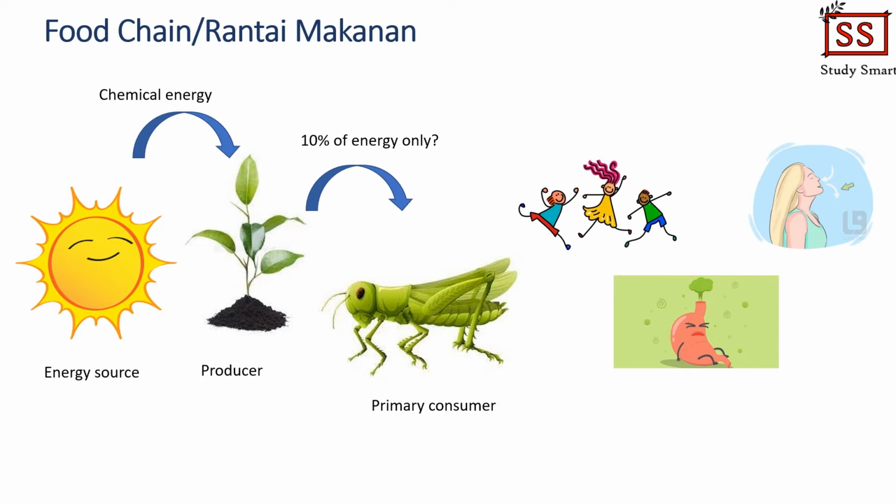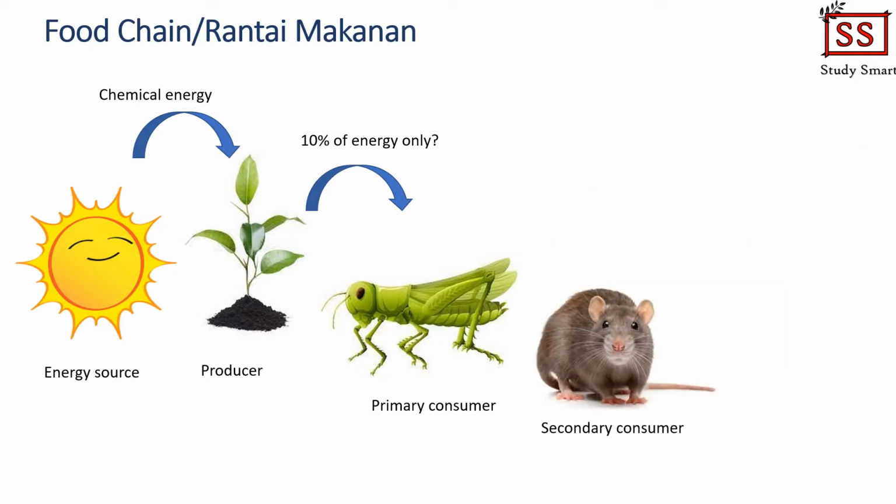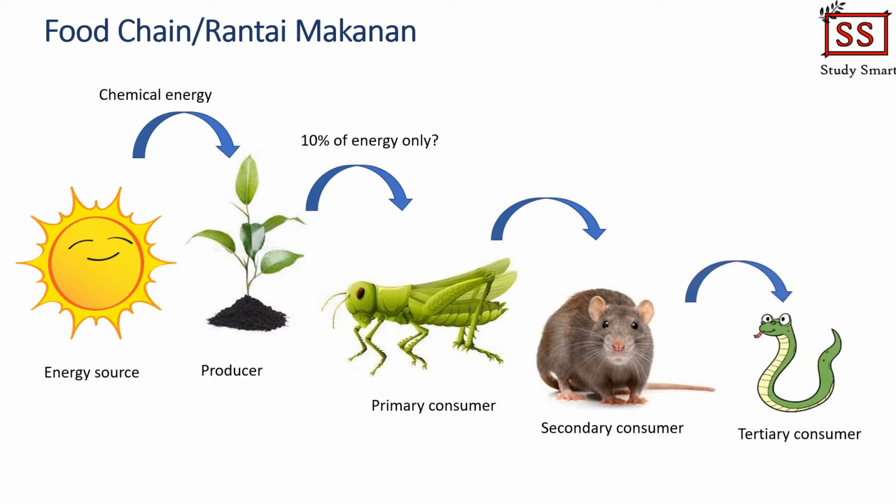The energy from the undigested food can be transferred to the decomposers when the organism dies. Okay, now the cycle continues where the grasshopper will be consumed by the rat, and finally the rat will be consumed by the tertiary consumer, which is the snake.